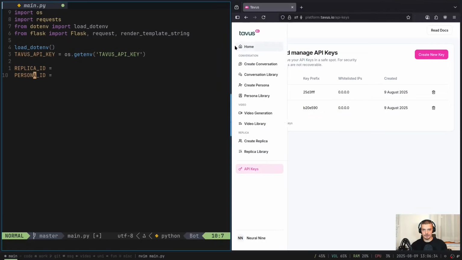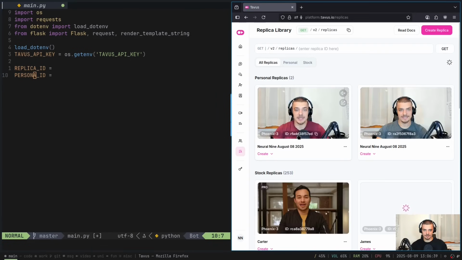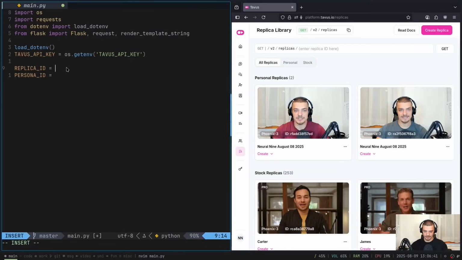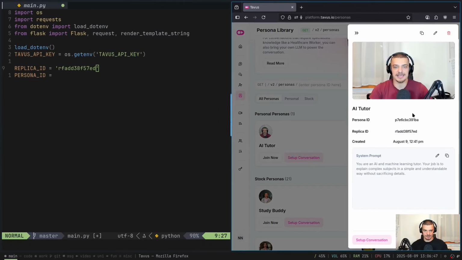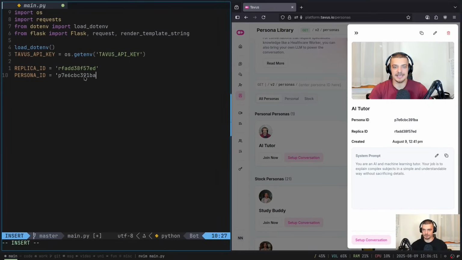For this, of course, we go into our replica library. We just click on the ID here and we paste it here as a string. Same for the persona. You go to the persona library and you click on the AI tutor. We click on the ID here and we have our persona ID.